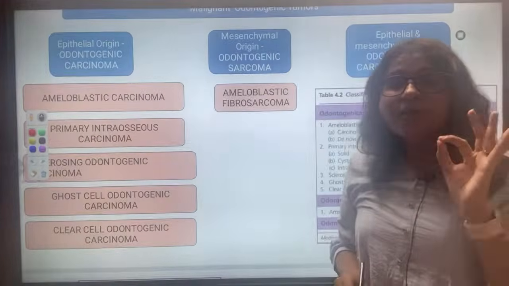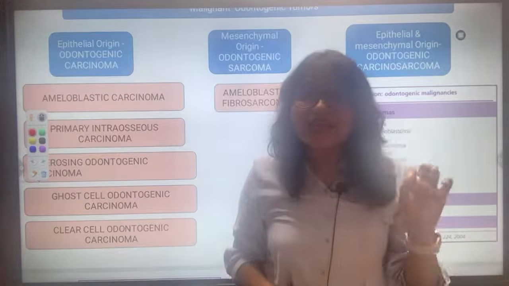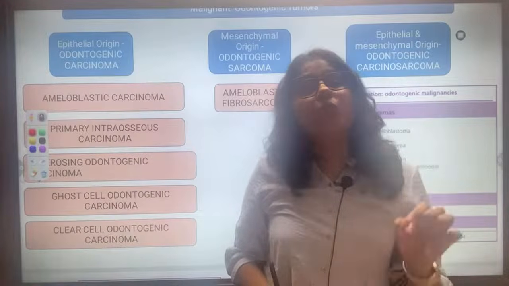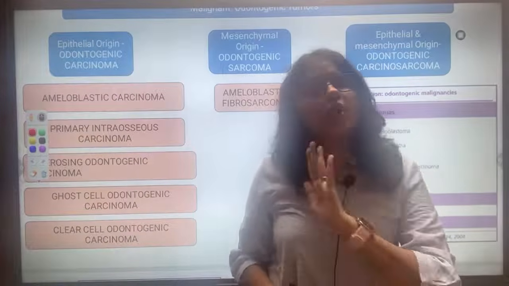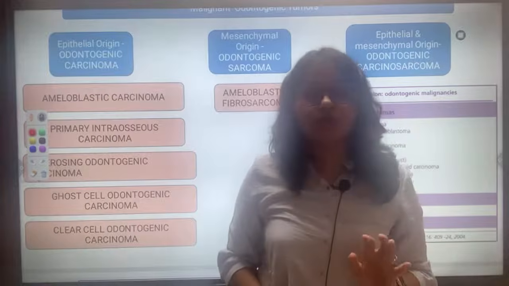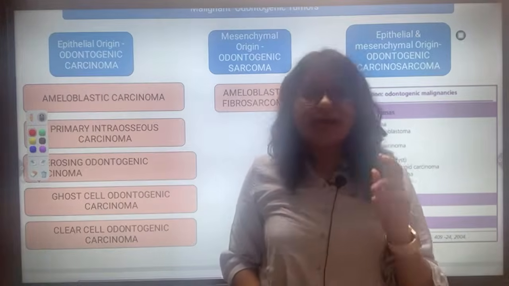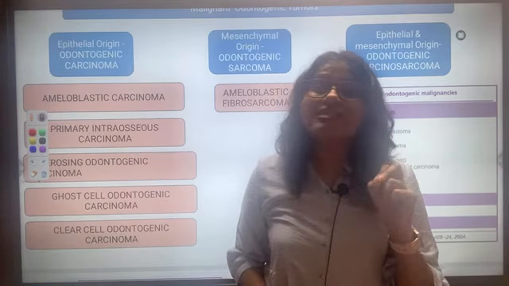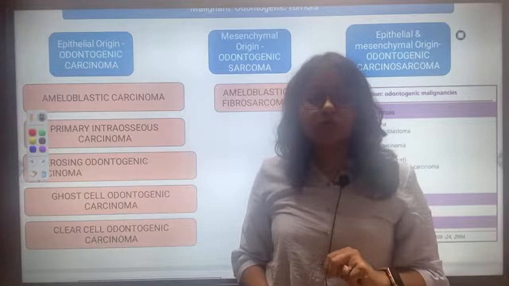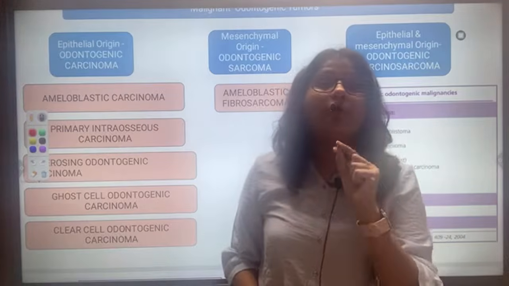One thing to remember: whenever a malignant tumor arises from any type of epithelium, it is always called carcinoma. Carcinoma means a malignant tumor of epithelial origin. And a malignancy arising from connective tissue is always called a sarcoma. So carcinoma and sarcoma, remember these two things, and any benign tumor will always have the OMA, O-M-A.